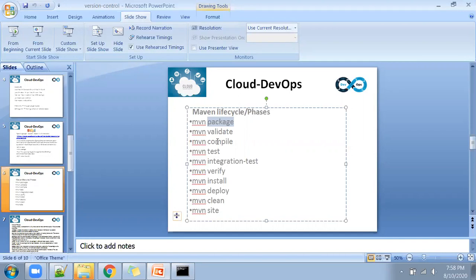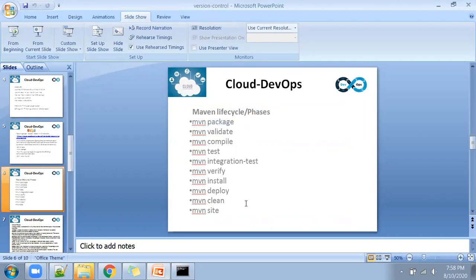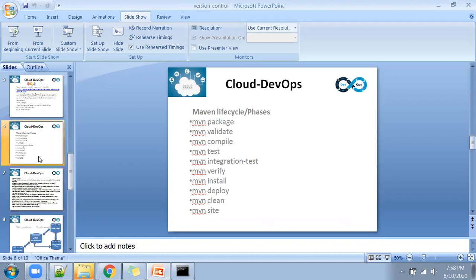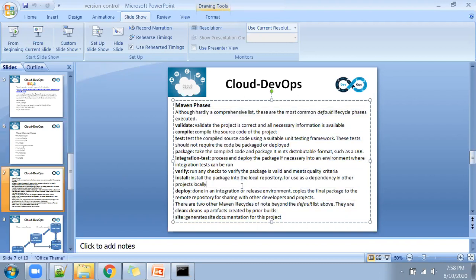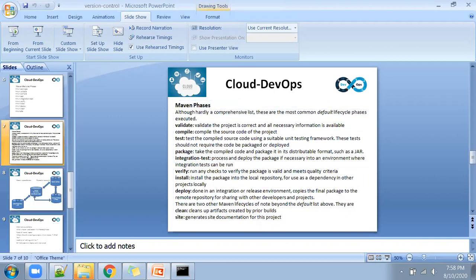They need to specify where the source code location is, where the test cases location is, where the UI code location is, everything they need to specify and write. Now once the Maven tool was introduced, all of these life cycle phases, we can simply copy paste the command and it does the activity. And in this slide, a small introduction about each and everything which I have experienced. The same documentation is available in the Maven in 5 minutes page.